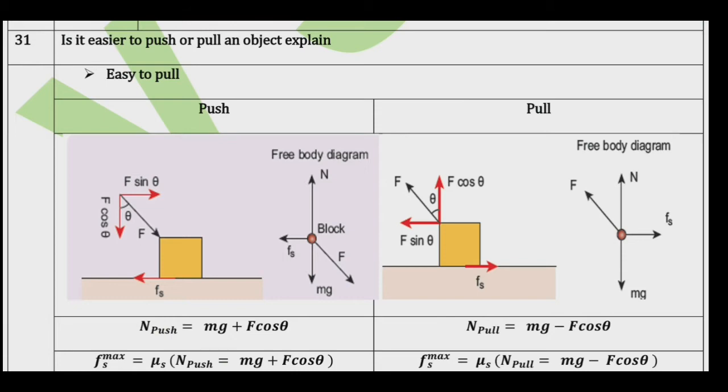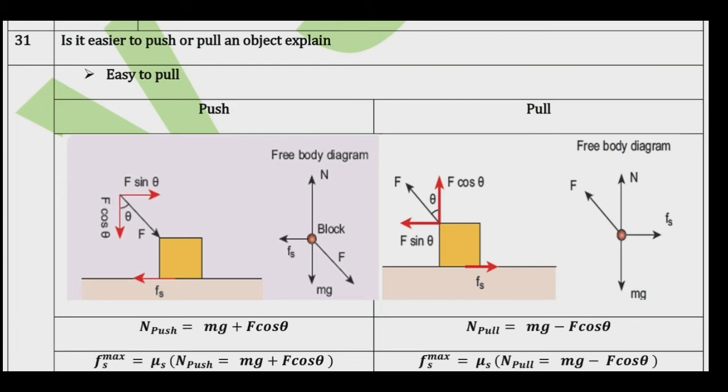Is it easier to push or pull an object? Easy to pull. Now we see the free body diagram of push. An object is pushed at an arbitrary angle theta. This angle is increased from 0 to pi by 2.